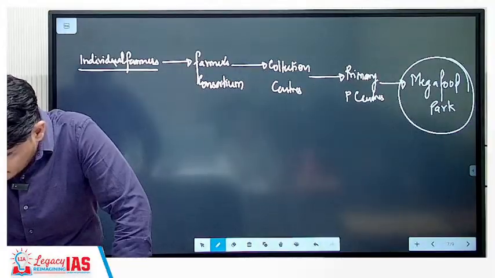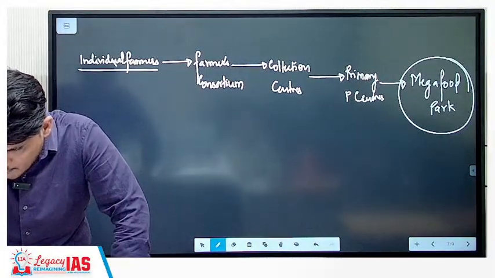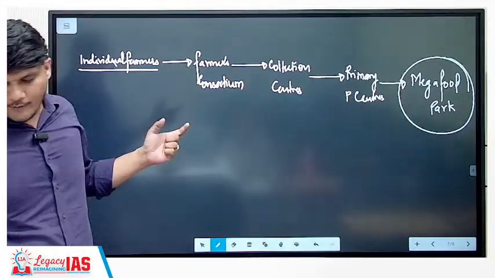Yes, online students, Manjunath. Yes, guys, any doubts you have? You understood the concept of the mega food park scheme.